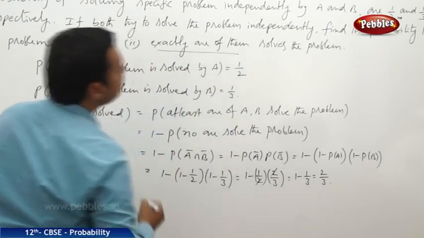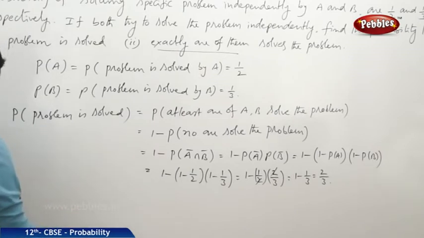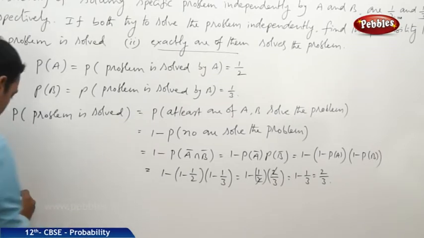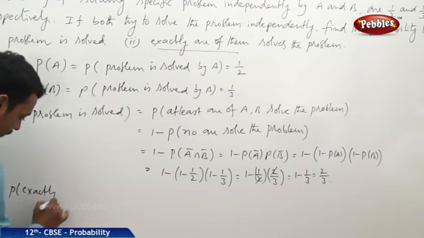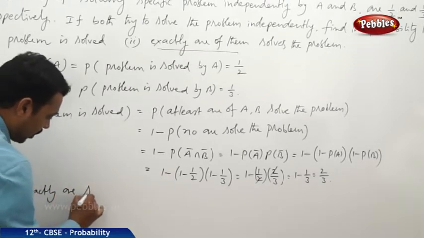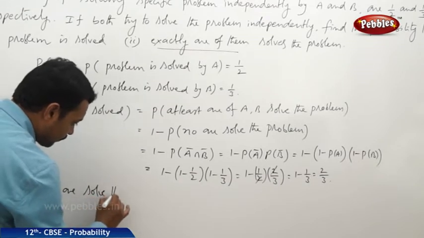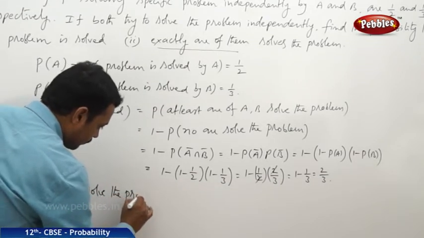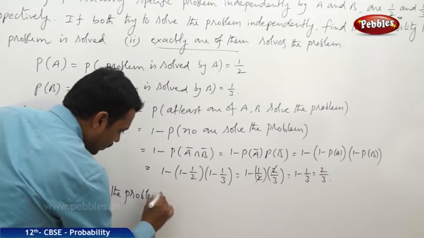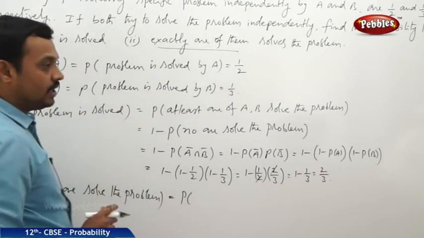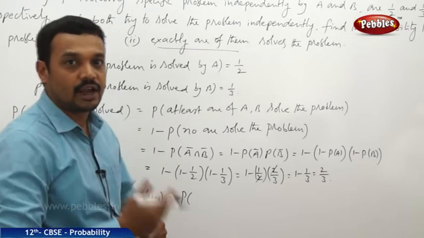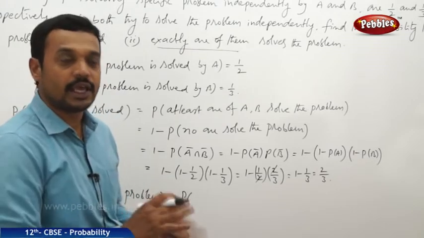Exactly one of them solves the problem. Second one, the probability that exactly one solves the problem. Exactly one solves means when A solves the problem, B cannot, and when B solves the problem, A cannot.